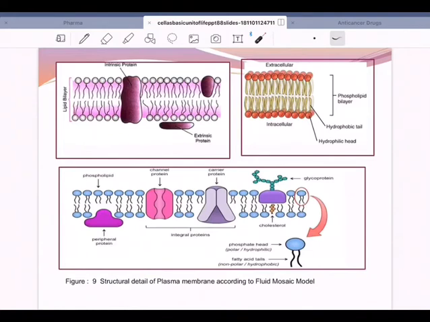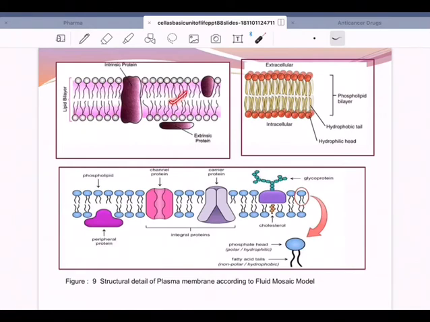Now let us identify where the lipids are. Look at that. This is a lipid layer, this is a lipid layer. Two layers are there, 1 and 2. So bilipid. And then where are the proteins? Now this is intrinsic protein, meaning in between that phospholipid layer, protein is embedded. And then extrinsic, it is present outside. So this is the reason why we say protein icebergs. See, this is looking like an iceberg, another iceberg, another iceberg. So it's solid ice crystals that are floating in the sea of water.